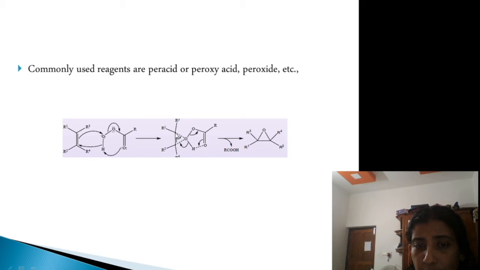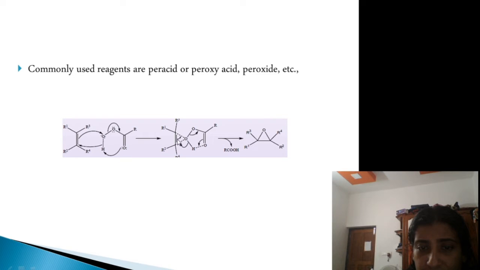Here a weak bond is formed between this carbon, oxygen, carbon center, and the hydrogen is also forming a very weak bond with the oxygen.